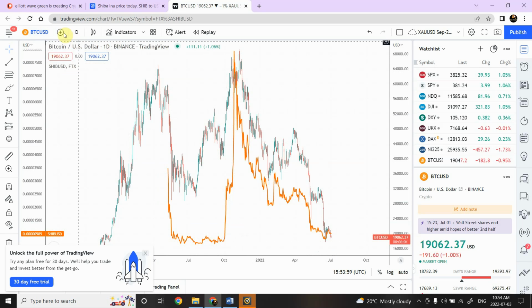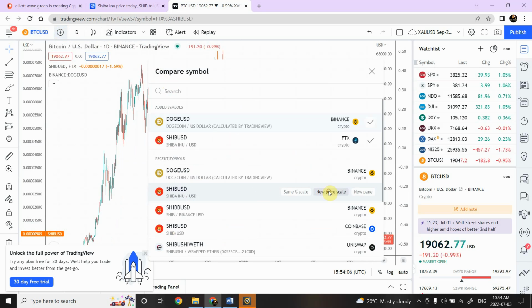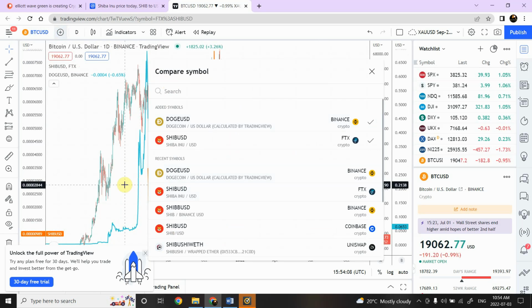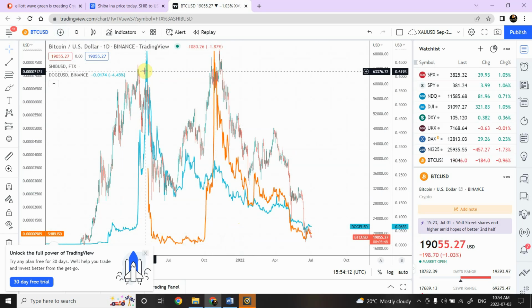Let me have a look. Here is Doge USD, new price scale, and you'll see what I mean. You'll definitely be able to see the difference. Here, this blue one is Dogecoin. We have seen the top right over here in Dogecoin, this blue one right over here too.